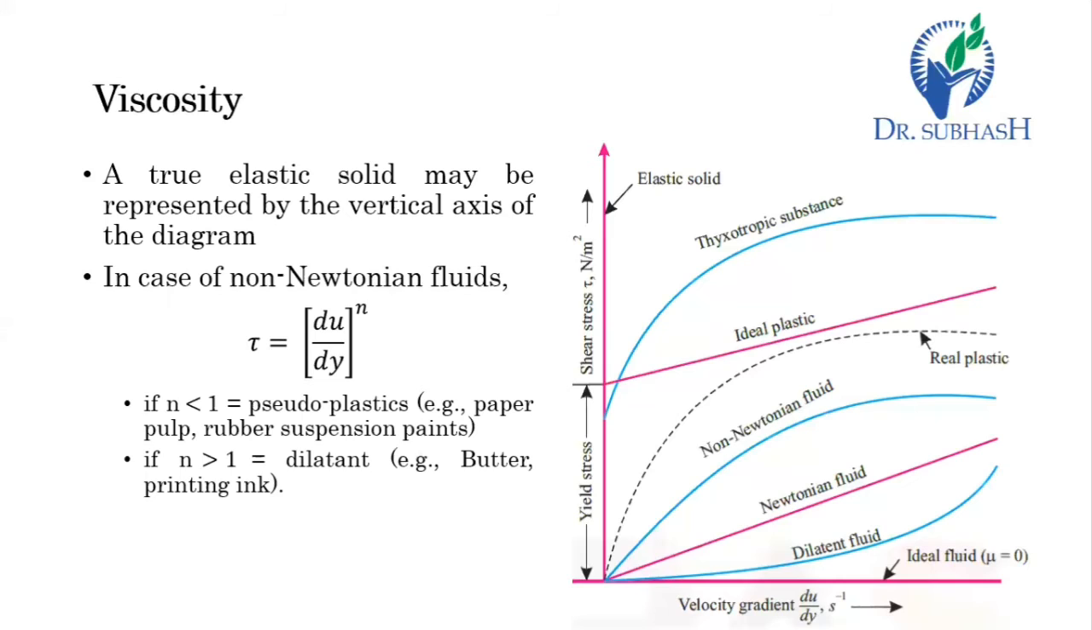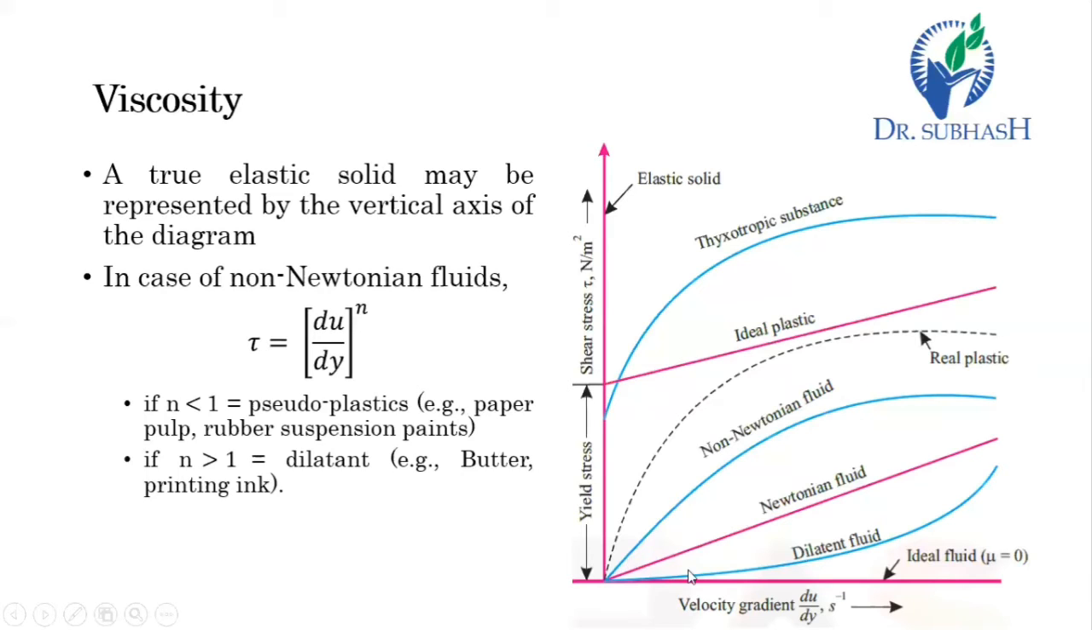Then in non-Newtonian fluids, we have seen there are two types according to n, where tau equal to du by dy raised to n. If n is less than 1, then it is a pseudoplastic fluid, such as paper pulp, rubber suspension, paints, etc. And if the value of n is greater than 1, then it is considered a dilatant fluid. So here you can see the dilatant fluid which has n greater than 1, and the pseudoplastic fluid which has n less than 1.